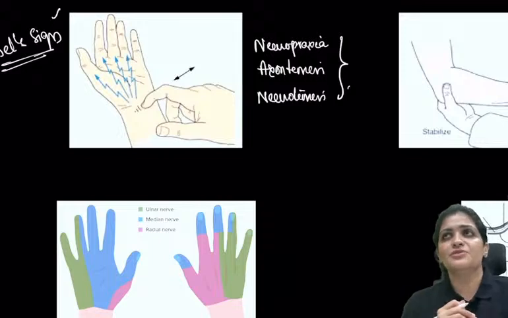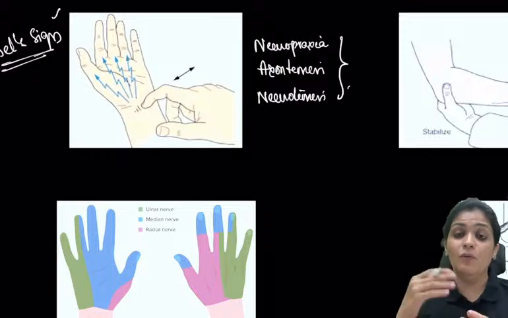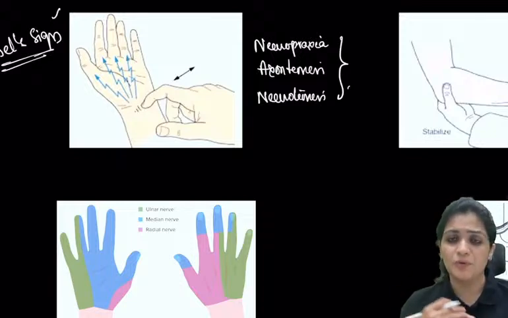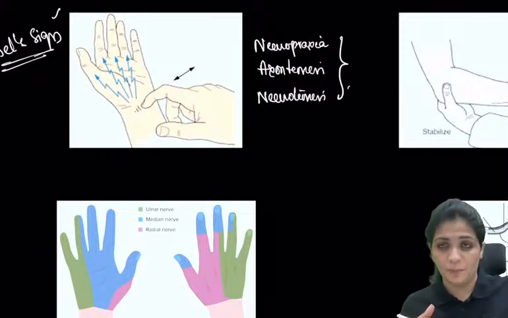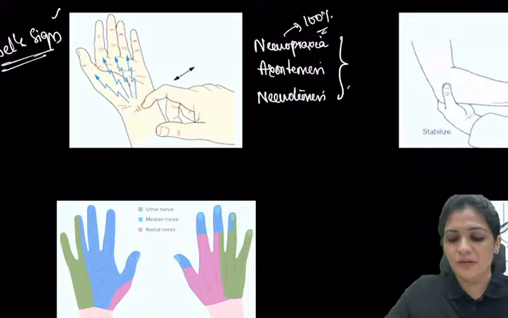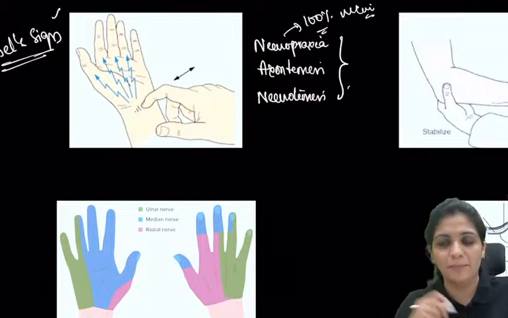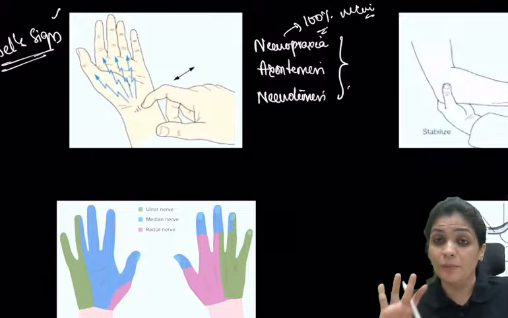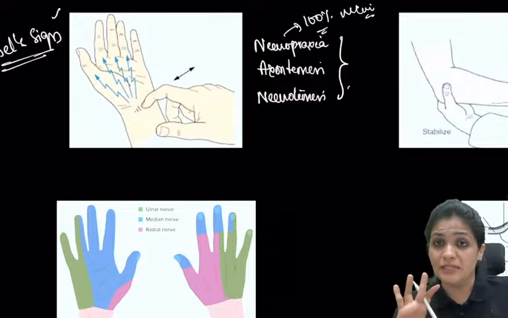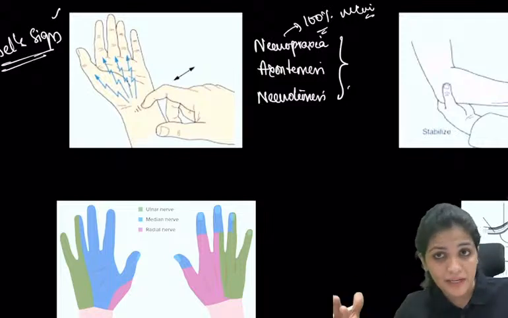For example, just imagine a patient who is 40 years old, binge drinking. Saturday night he has come with wrist trauma. Now what do you tell the patient? You tell the patient that because this is neuropraxia, which is just a conduction block, this will recover completely. That is, 100% recovery will be there. But 2 weeks later, that patient will come to you and say, ma'am or sir, you have told me that there will be recovery, but it has been 2 weeks, so can you please check whether it is recovering or not?